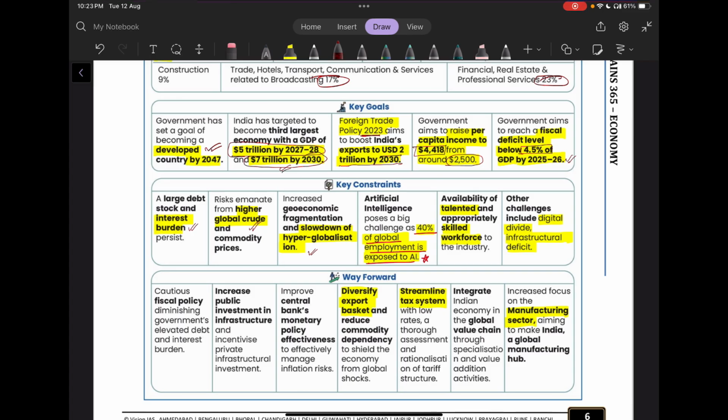Then there is lack of skilled and talented workforce, and other challenges also exist, like there is a digital divide, there is an infrastructural deficit. Our capital expenditure is way less than our revenue expenditure.